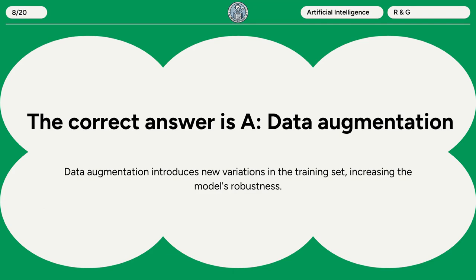The correct answer is A. Data augmentation. Data augmentation introduces new variations in the training set, increasing the model's robustness.